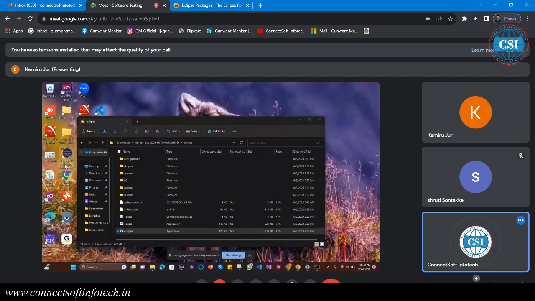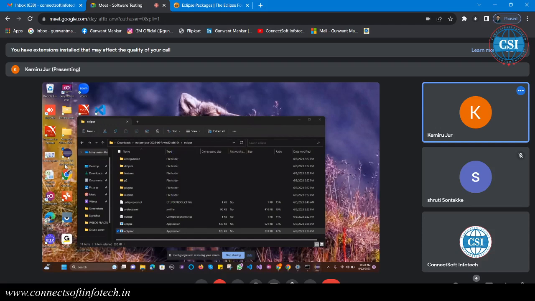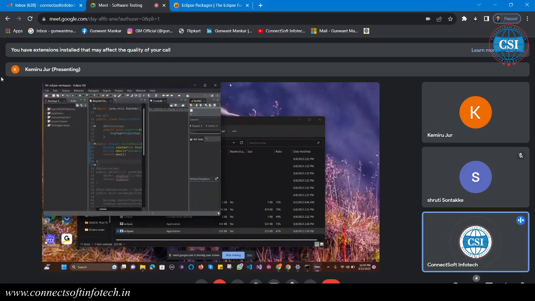Let us see what will happen. Both Eclipse are the same, but we have installed this one in this way. So just wait, it will take more time.